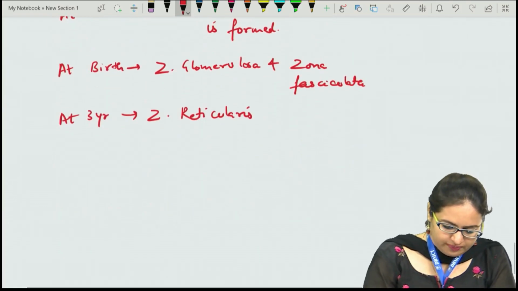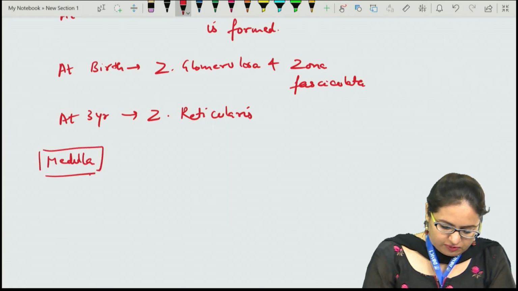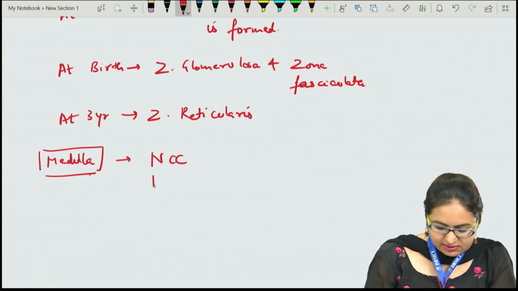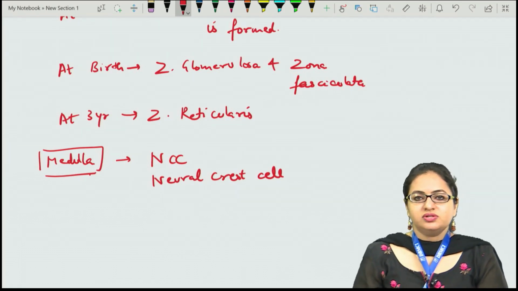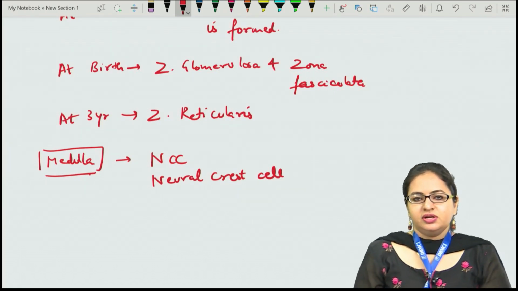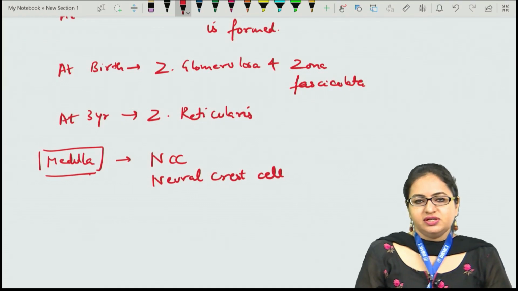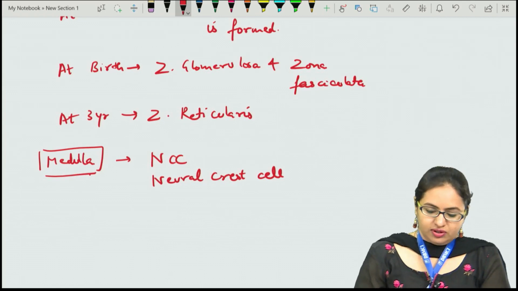Now when we talk about the medulla, it is actually developing from the neural crest cells. The neural crest cells migrate towards the coelomic cavity and go deeper inside the adrenal gland, and they form the deeper portion of the adrenal gland, which is termed the medulla.